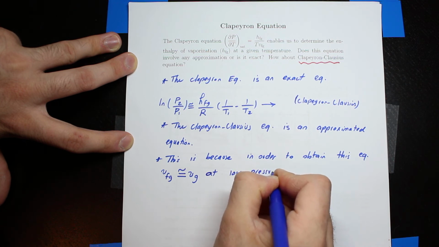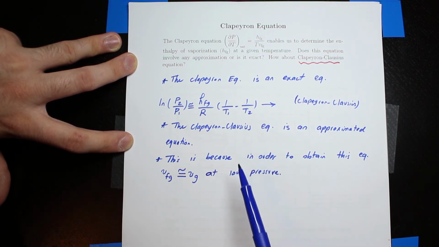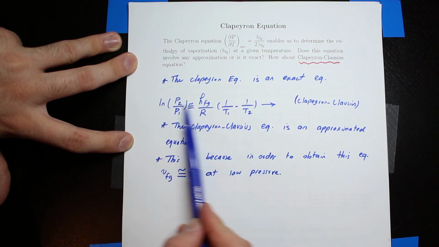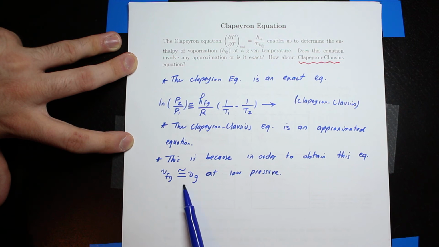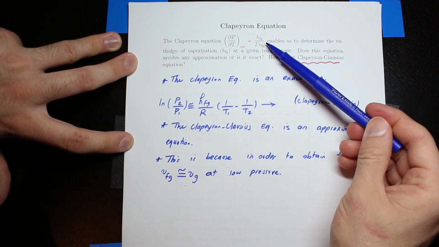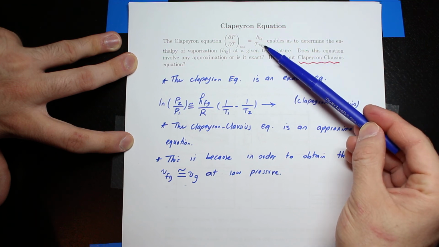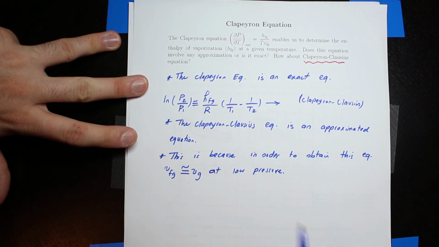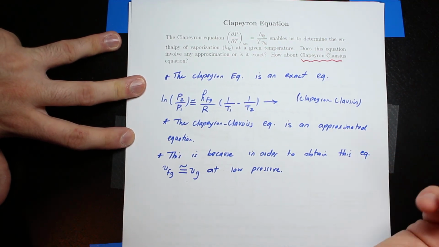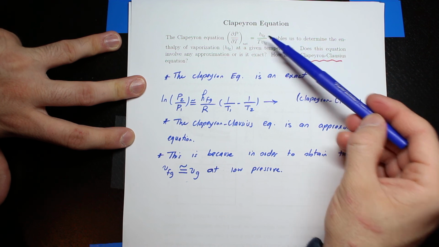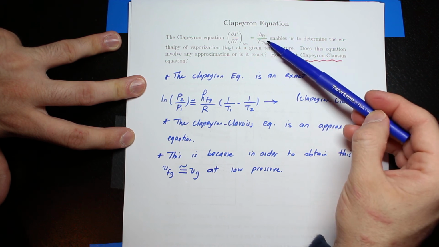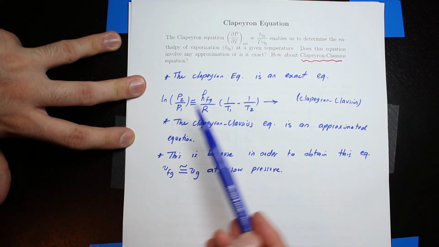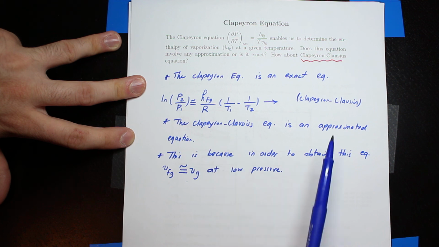So we did one video about this Clapeyron-Clausius equation, and in order to derive this equation, we did this approximation. So basically, we started with the famous Clapeyron equation, and we approximated VFG simply with VG because we were discussing low pressures. So finally, that's pretty much about this question. So the question was asking about two separate equations. The first one is the Clapeyron equation. This is an exact equation, but the Clapeyron-Clausius equation, which is this one, that is an approximated equation.